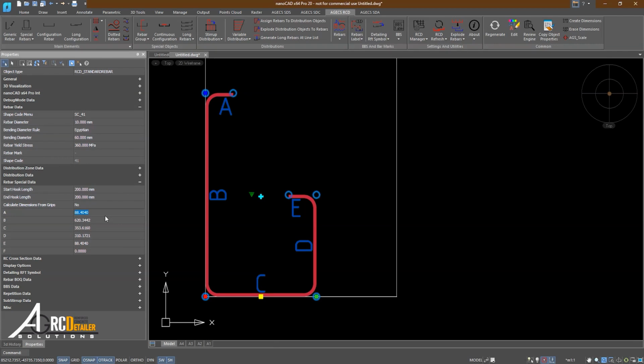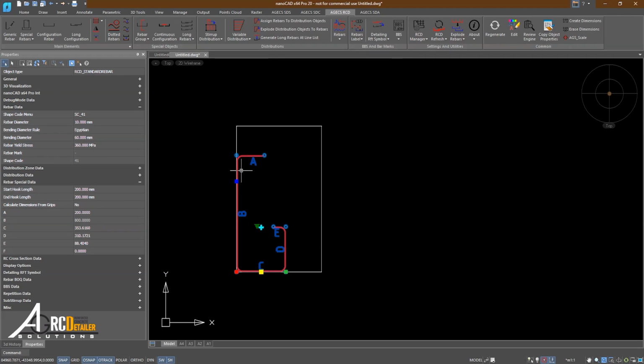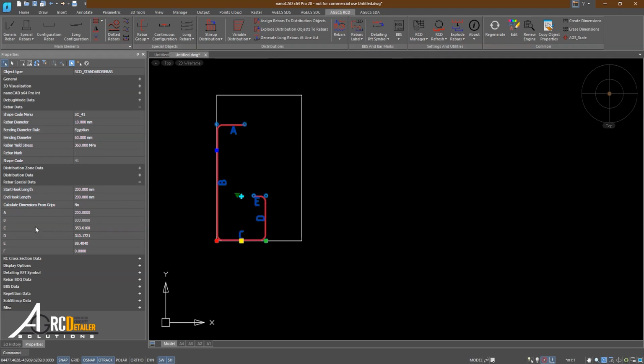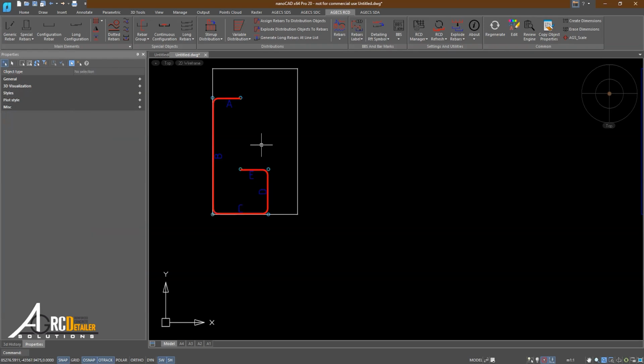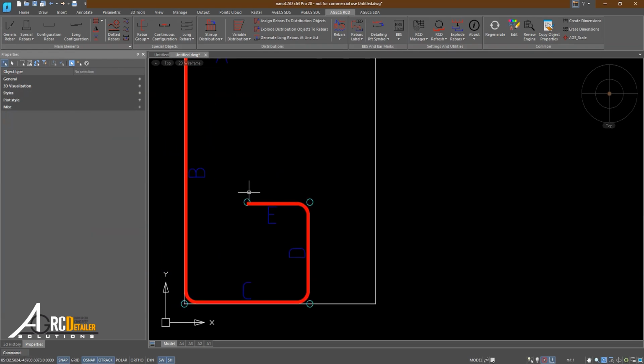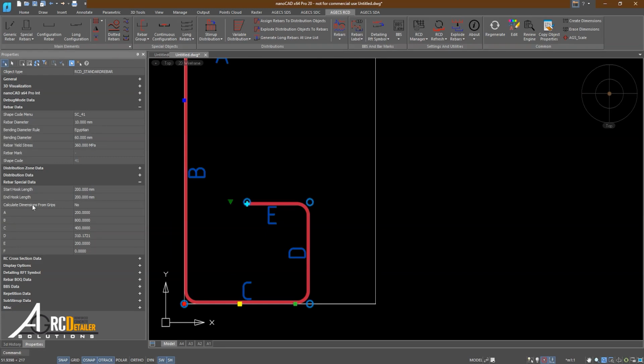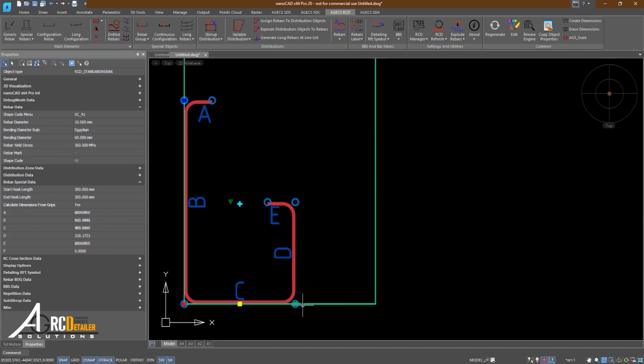Then when we come to change the value of A, let's say we want to make it 200, we'll find that A has become 200. The B is 620, no, let's make it, for example, 800. We'll find that B's height has become 800. And C, for example, is set to 350. Let's make it, say, 400. So C has increased. The E is 88. Let's make it 100, since A is increasing. Let's make it 200 and so on. So we can control the dimensions of our bar if we're running the mode that is, don't calculate from grips. If we set this mode to yes, it will go back to sticking to my grips.